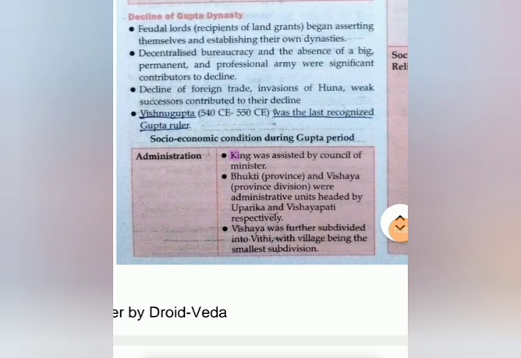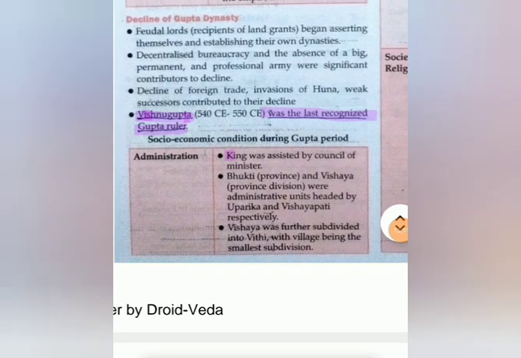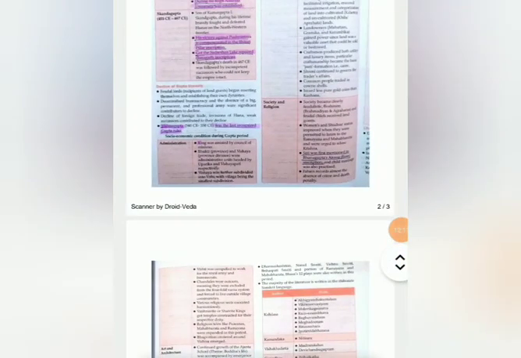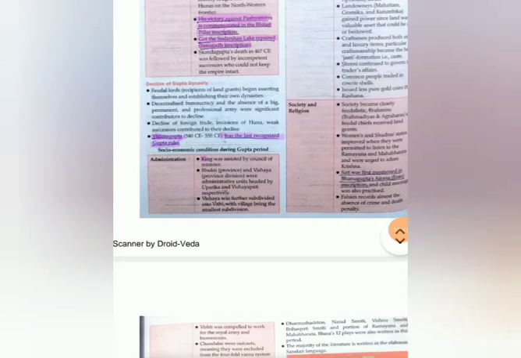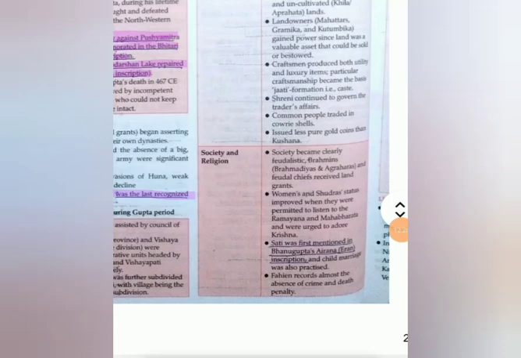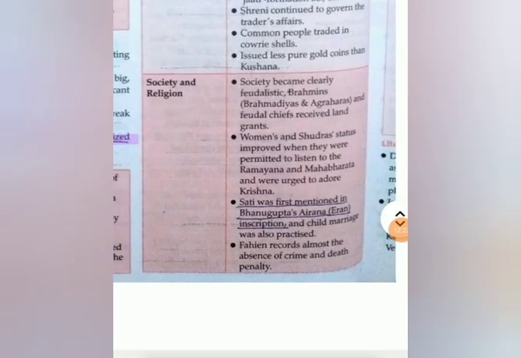Vishnu Gupta was the last recognized Gupta ruler. So this is important. Who was the last recognized Gupta ruler? Vishnu Gupta. So for Gupta period, these all things are not so important. What is important, I have marked that, so we will do only those things. And if you want, then in the next class I will also make some notes for the Gupta period. I have prepared some handwritten notes, so I will teach you using that also in the next class